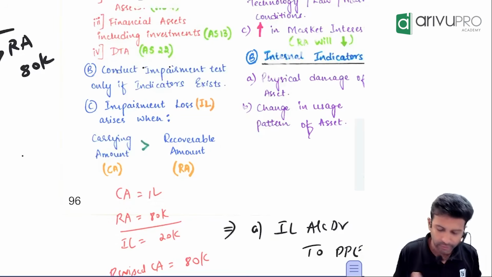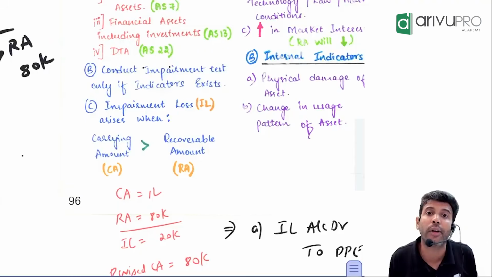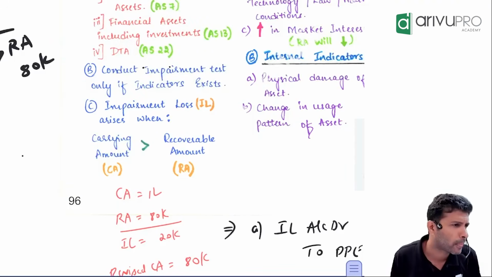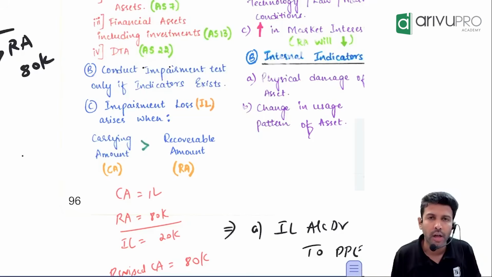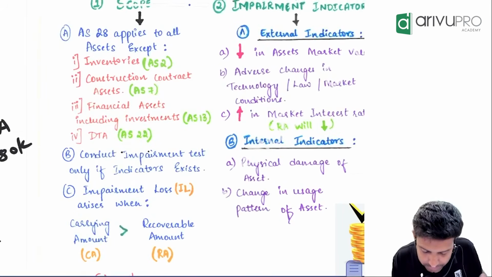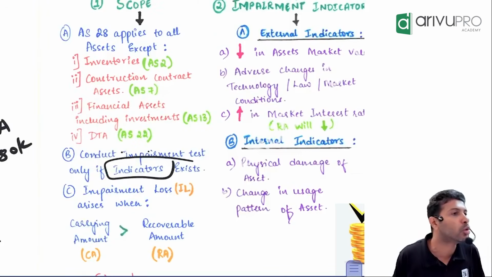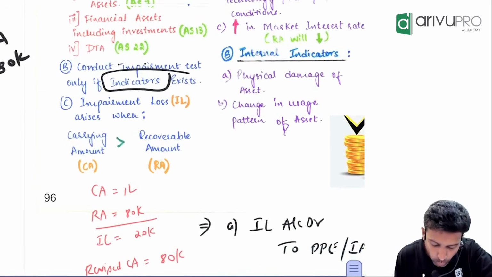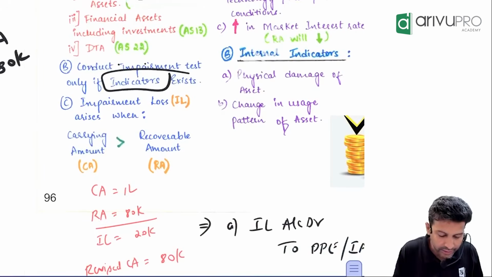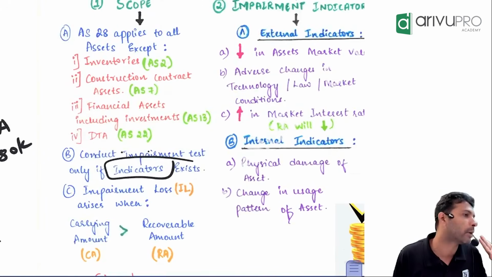Since the recoverable amount fluctuates every day, the question was raised: every day should the company check for impairment loss? Is it possible? We have only one asset, so it's not possible. Hence they brought in a concept: you do this impairment check only if there is something called an impairment indicator. Only if an impairment indicator comes into the picture do you do an impairment check by finding the recoverable amount. If this indicator has not come, there is no need to find the recoverable amount, no need to book impairment loss.